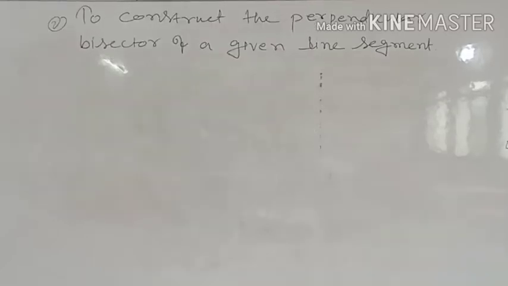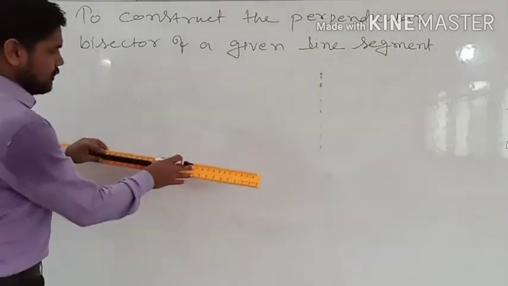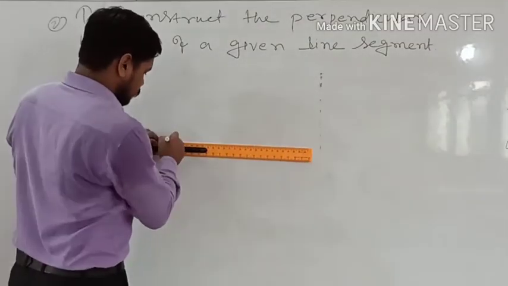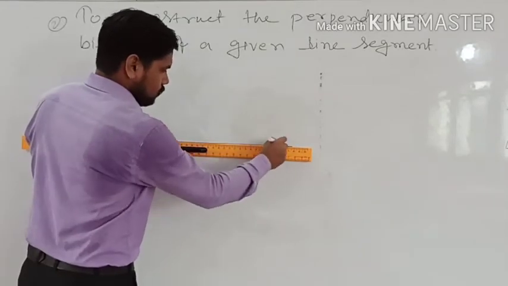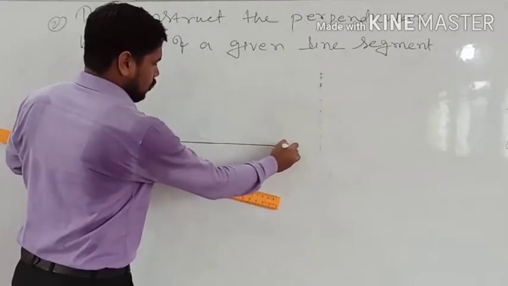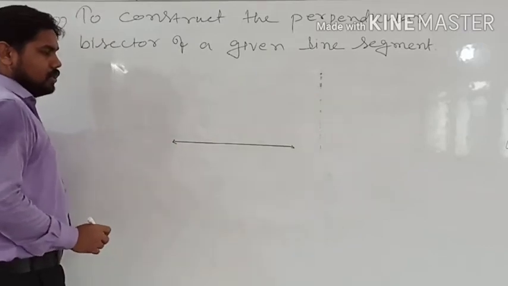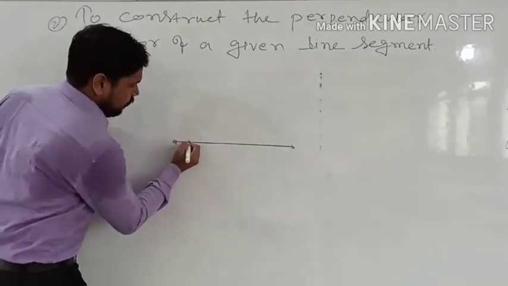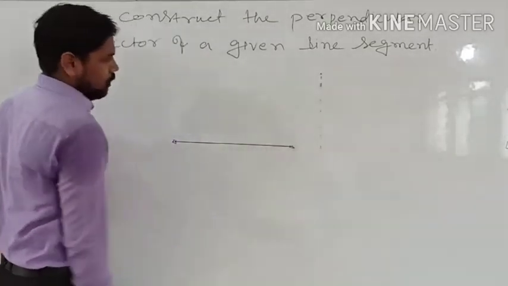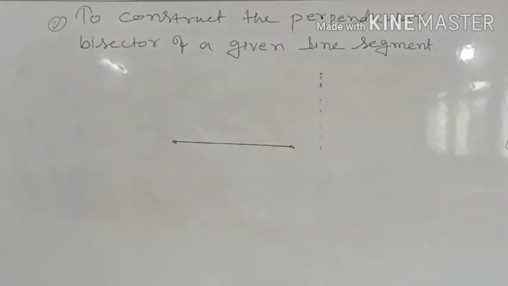Now we will see how we can draw the perpendicular bisector of a line segment. Suppose one line segment is given, and we want to draw its perpendicular bisector, so that it is divided into two equal parts and the bisector makes 90 degrees.